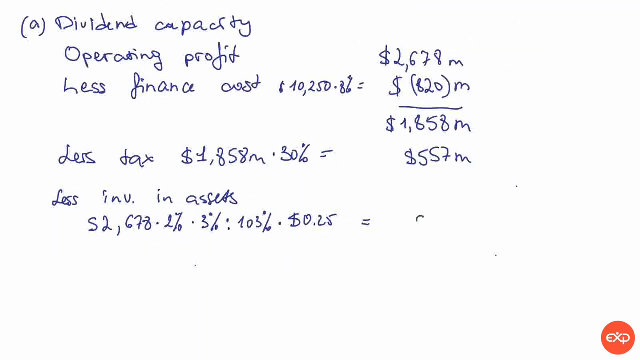That is 975 million, and of course that's with a negative sign. And let's see how much we have left for our dividends. It's 326 million. And that's it, because we needed only to calculate. And now going to part B.